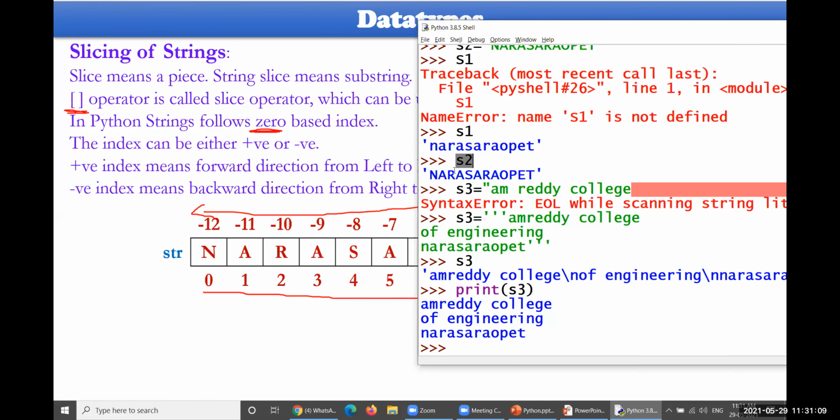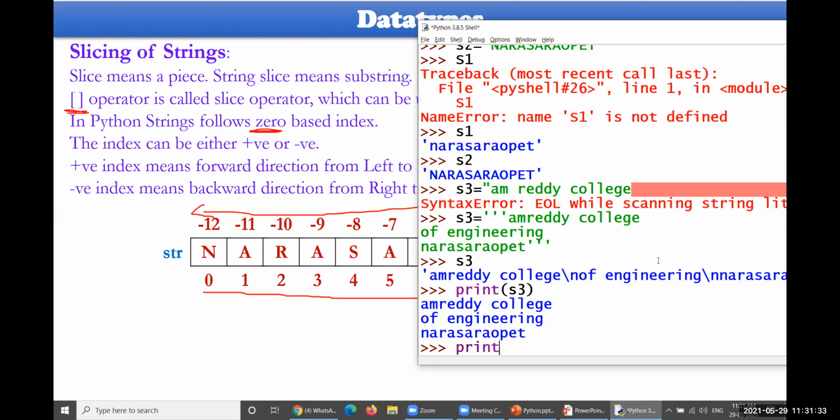Here in S2, we have Narsaraopeta. I'd like to display NARA. So how many characters are there? 1, 2, 3, 4. So totally S2 of 0 to S2 of 2, 0, 1, 2, 3, S2 of 3. So like this. Wait for a while. Let me place my cursor here.